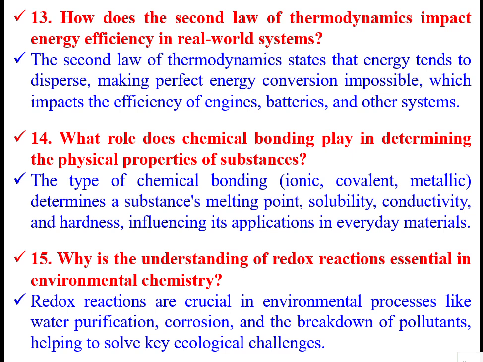So the second law of thermodynamics states that energy tends to disperse, making perfect energy conversion impossible, which impacts the efficiency of engines, batteries, and other systems. Energy can be converted from one form to another, but the second law of thermodynamics says that it is not possible to transfer energy from lower temperature to higher temperature.